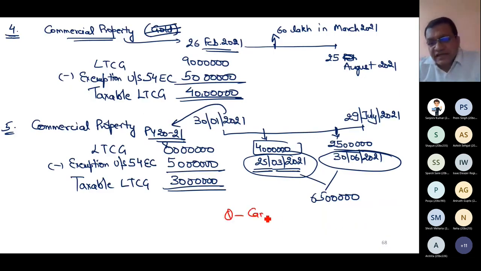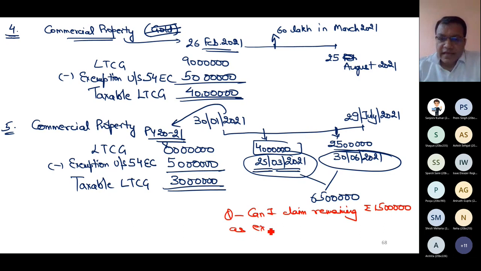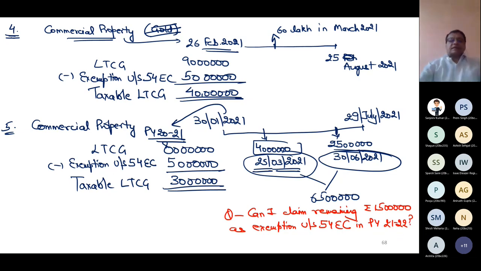My question is, can I claim remaining 15 lakh as exemption under section 54 EC in the next year?